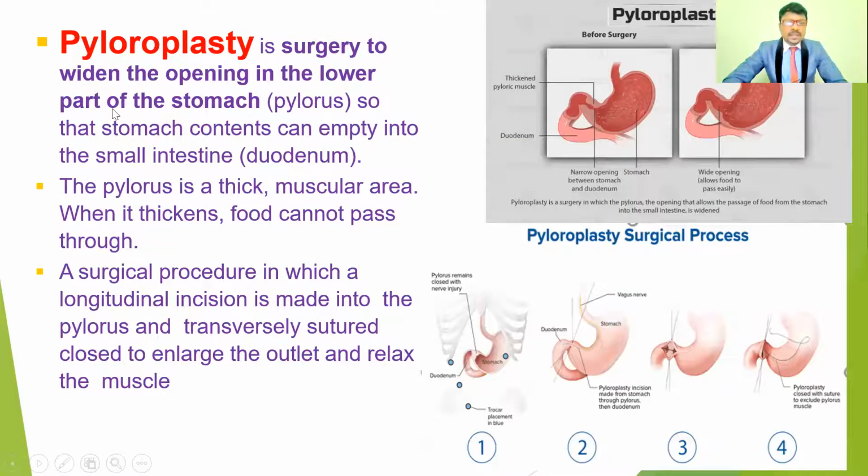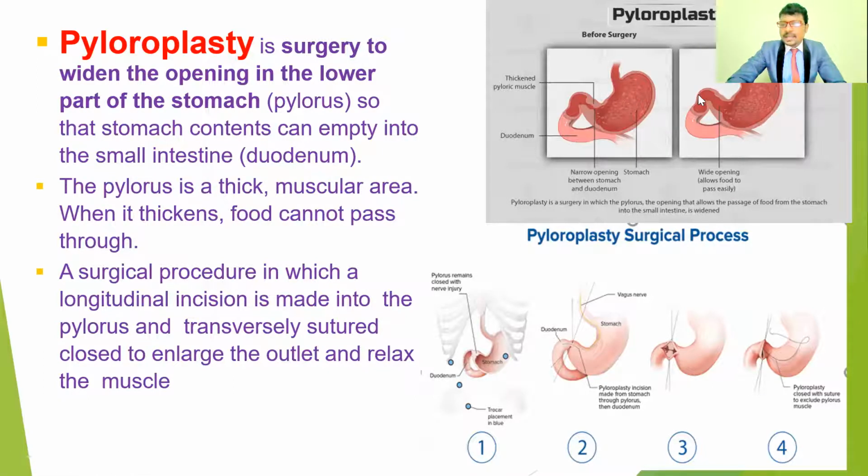And the next one is the pyloroplasty. This is a surgical procedure to widen the opening of the lower part of the stomach. The pylorus is enlarged here, so the stomach contents can empty into the small intestine, the duodenum, very easily.